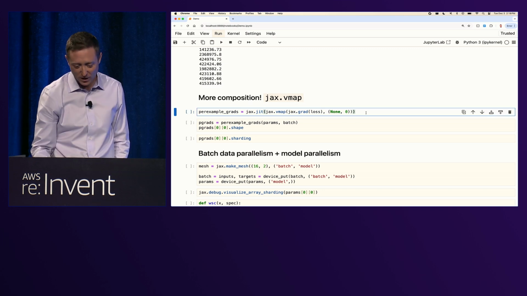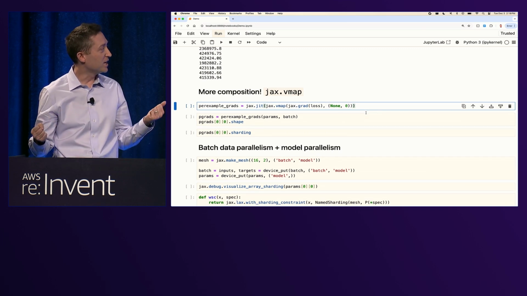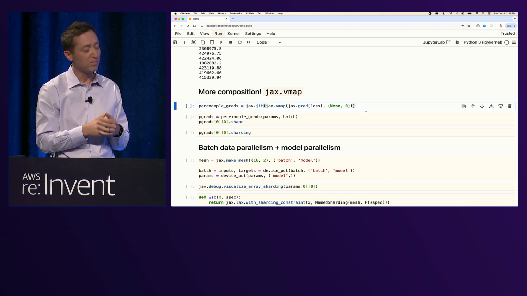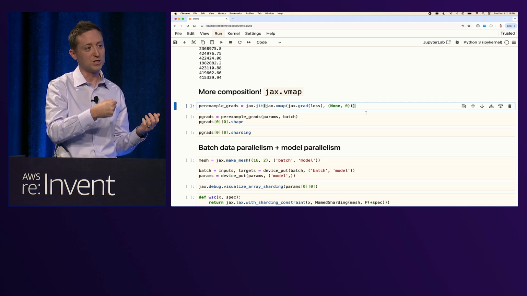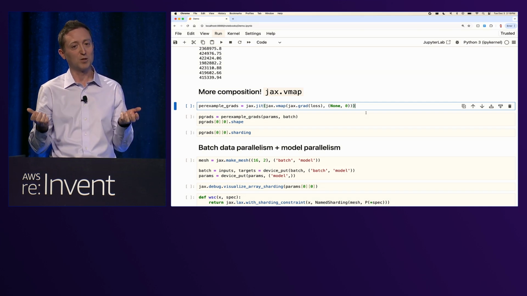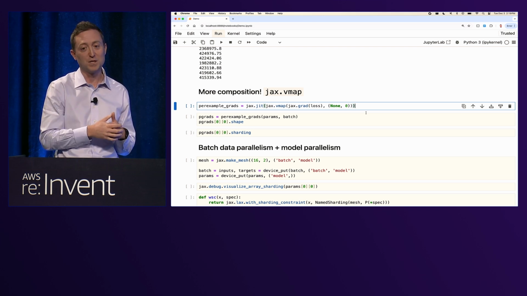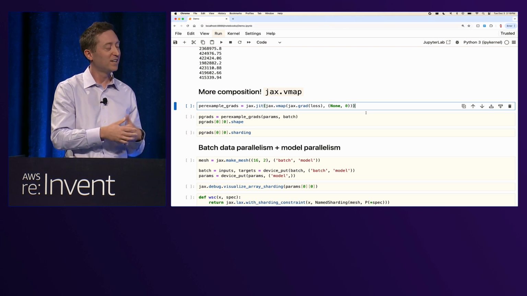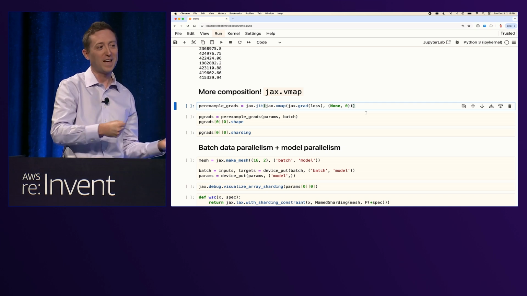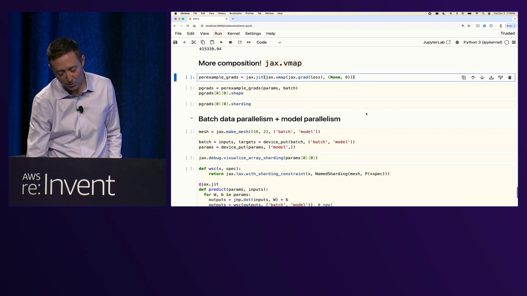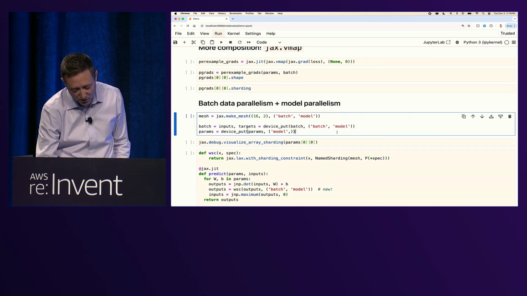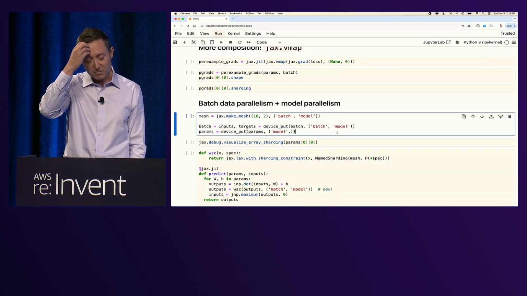But briefly, you can even compose more JAX transformations together. This really starts to give you a lot of expressive power. In this case, we can use vmap, which does efficient vectorized batching of computations to do things like compute per-example gradients. So if you're doing some computations, for example, in differential privacy, maybe you want per-example gradients, JAX makes that super easy to express. And of course, you can compose that with autodiff and with end-to-end just-in-time compilation and automatic parallelization.